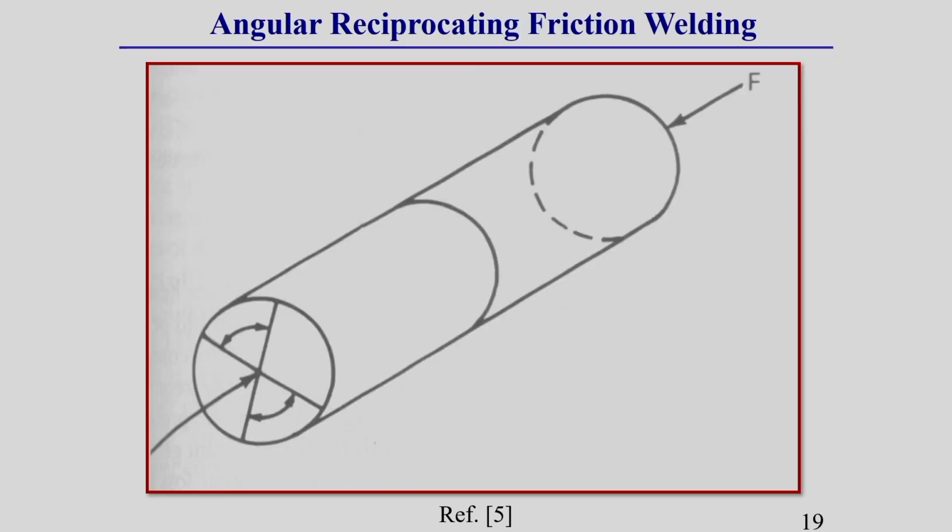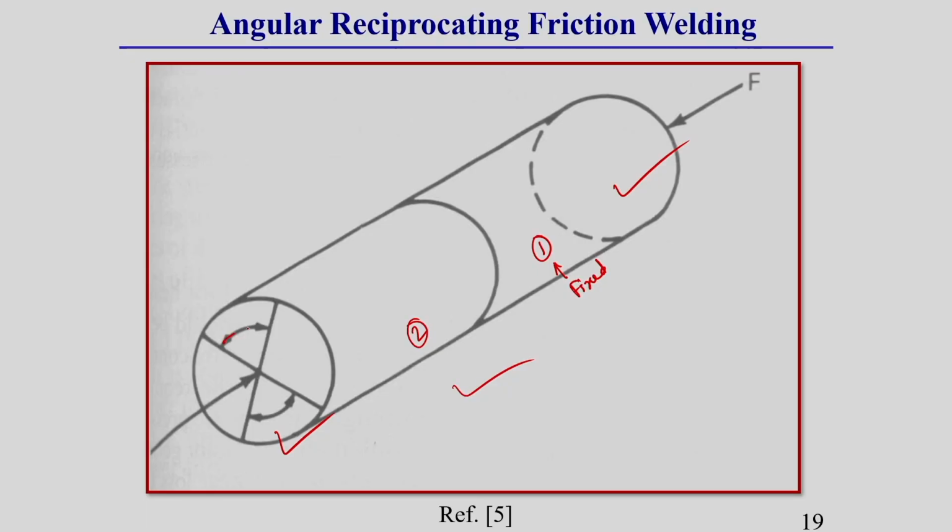There can be another category of this friction welding process, the reciprocating type of friction welding process. Here this figure is representing an angular reciprocating friction welding process. Here this is one workpiece, this is another workpiece. Here you see this is workpiece 1, this is workpiece 2. One workpiece is fixed, and another workpiece is given a reciprocating type of motion. That means clockwise and anti-clockwise motion, like what I have written, this direction as well as this direction.